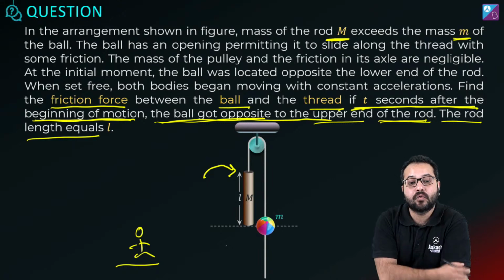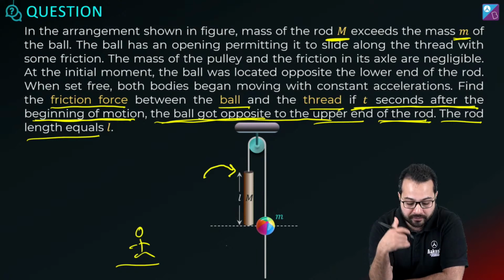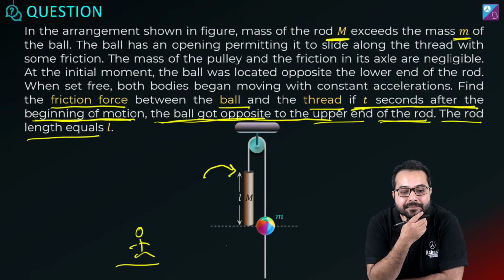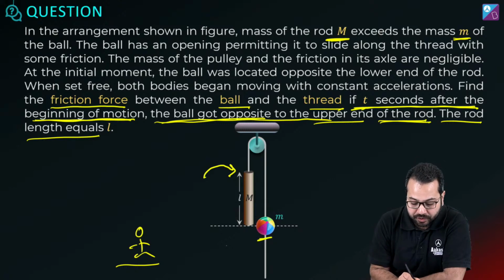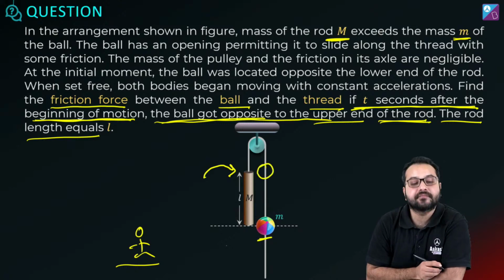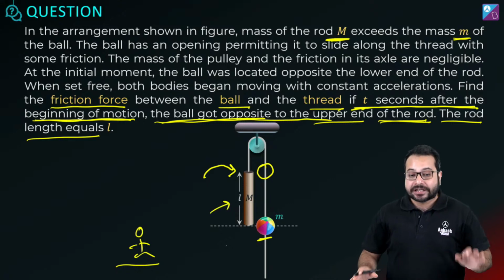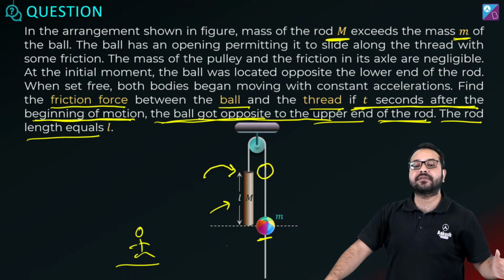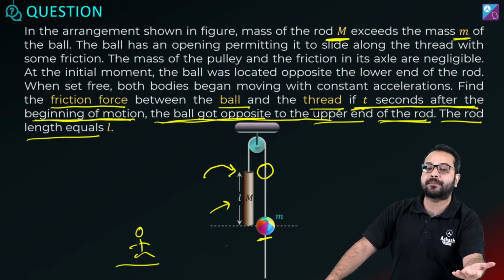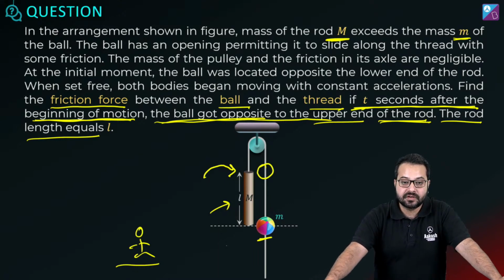So मेरे को क्या दिया हुआ है? I have been given the relative displacement of the bead with respect to capital M. Is it not? Think about it. I have been given the relative displacement. Relative to capital M, the ball is going from the bottom end to the top end, which means that the relative displacement is nothing but L. Can you observe that? Can you observe that hint in the question? That the relative displacement is given. The displacement with respect to capital M is given. The time is given. Okay?